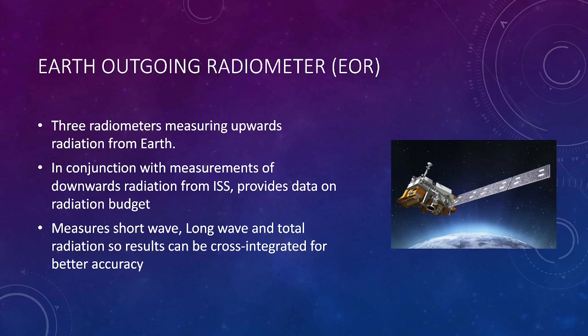Though the Earth radiation budget is determined by both solar irradiance and outgoing radiation, solar irradiance is currently well tracked by systems on ISS providing accurate real-time data. This has led modern Earth radiation budget trackers to focus on tracking outgoing radiation, which has not yet been well monitored. We have decided to implement 3 radiometers: a shortwave radiometer, a longwave radiometer, and a total radiometer. This will allow us to gain comprehensive information on the nature of the radiation coming from the Earth, and yields us better accuracy in our measurements by integrating results.